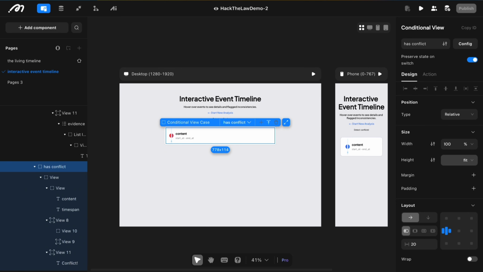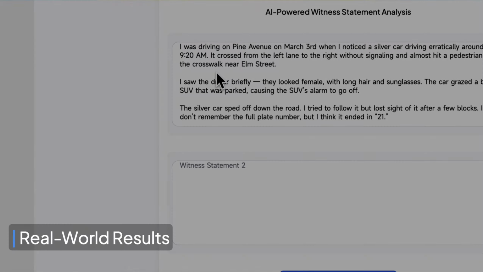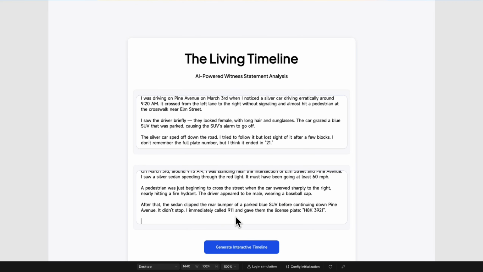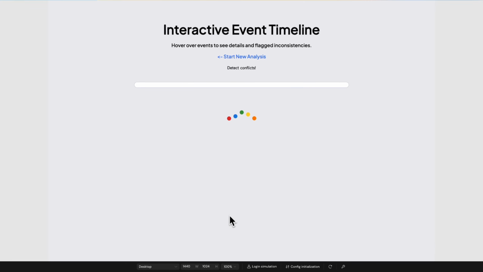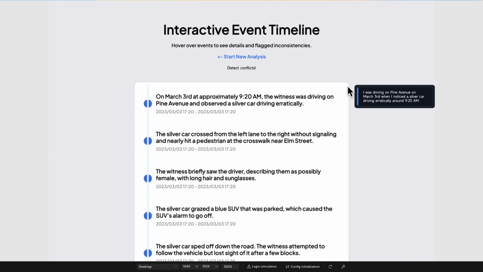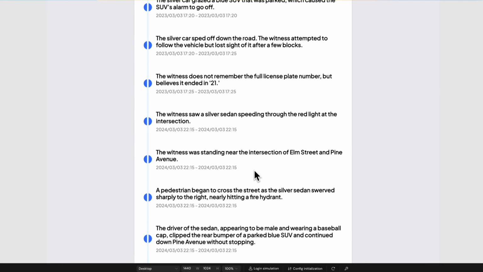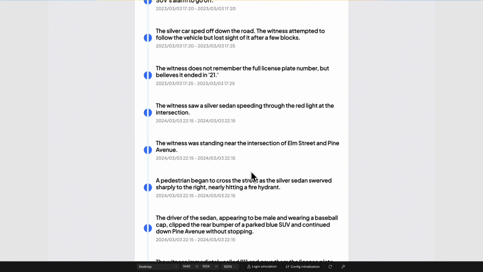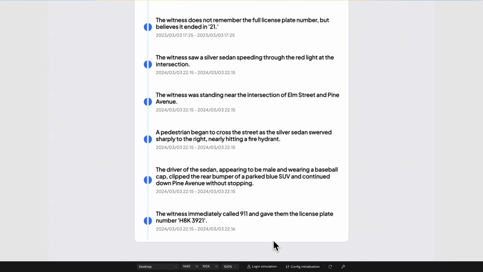We built the entire project in just 2 days. It can handle multiple pages of statements and return a structured, conflict-aware timeline in under 30 seconds. That means a paralegal or associate could save hours of reading time and reduce the risk of missing key contradictions. While this demo focused on legal, the framework can be applied to any industry that deals with repetitive tasks like this.